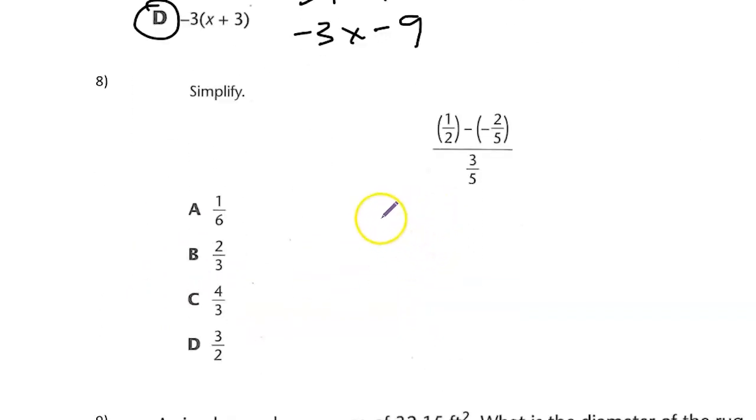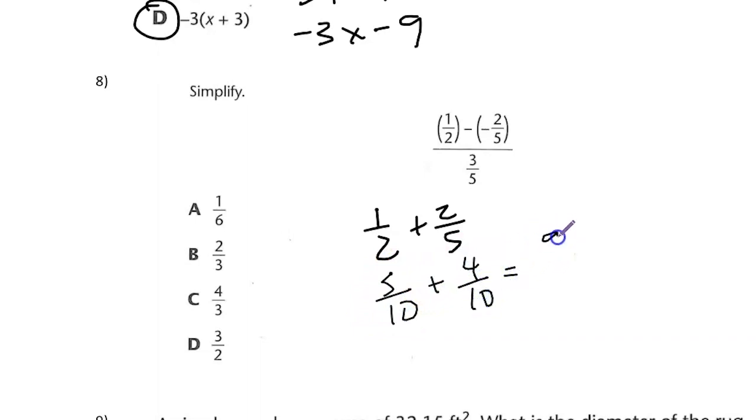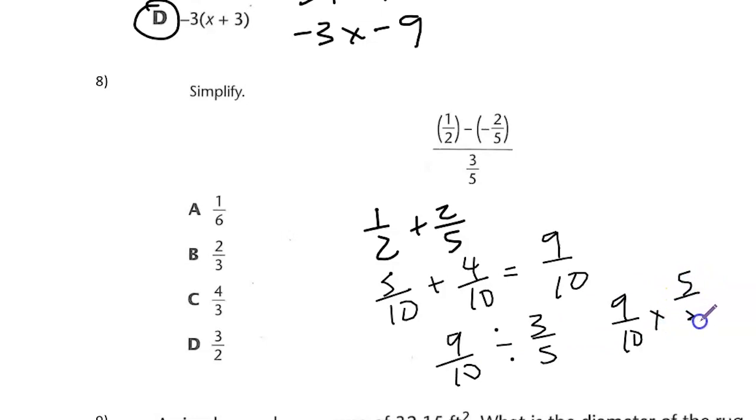Simplify the expression. A half. So we have minus negative 2/5. So we know that it's plus 2/5. And a half plus 2/5. So we can have the same denominator. So that's 5 over 10 plus 4 over 10. That gives us 9 over 10. So we have 9 over 10 divided by 3 over 5, same as 9 over 10 times 5 over 3, and that gives us 3 over 2. All right, so our answer is D.